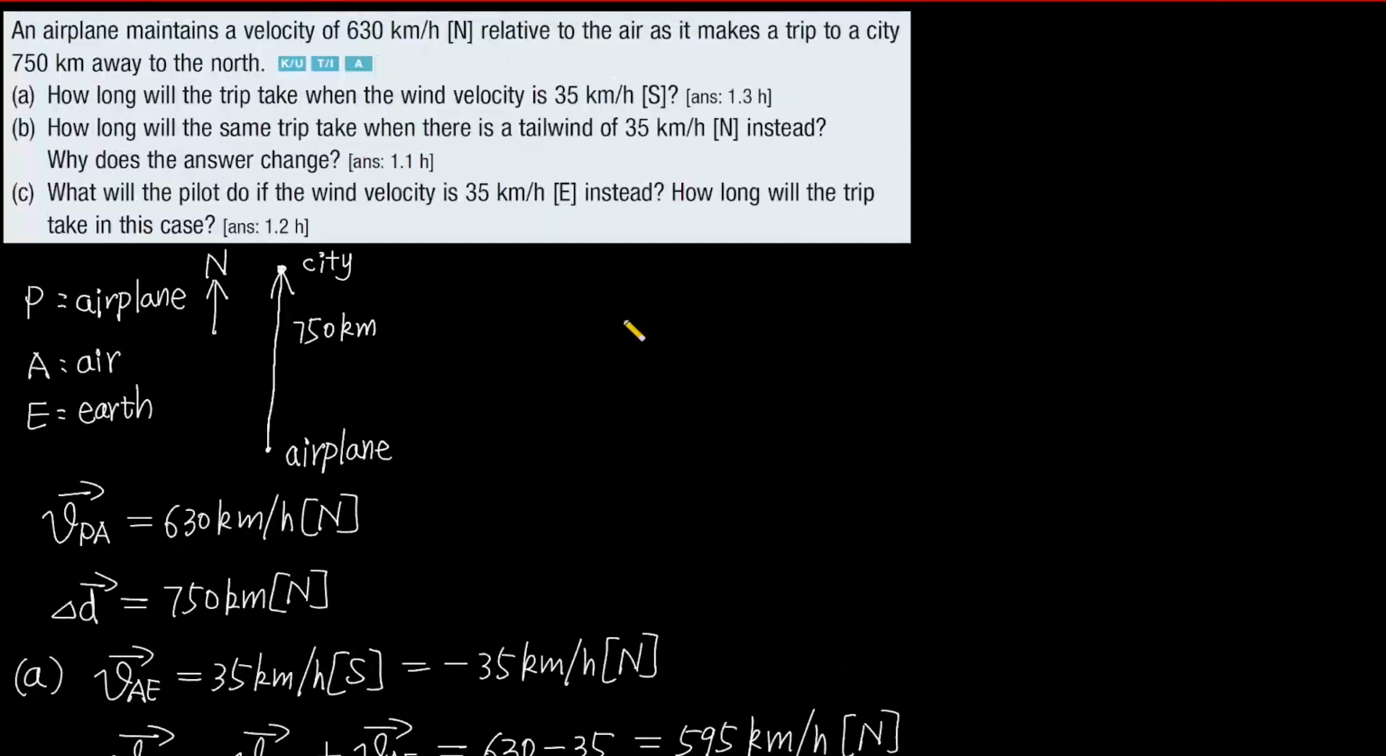And let's go back. Question B asks, why does the answer change? The answer changes because the velocities are vectors, and the direction of the wind velocity changes. Its changing causes the change of the velocity of the plane relative to the Earth. Because the velocity of the airplane relative to the Earth changes, then the answer changes.